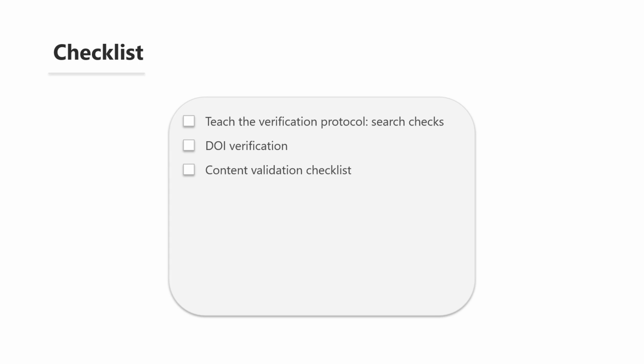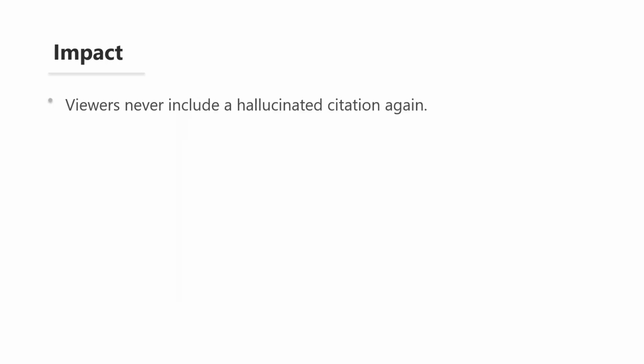Fifth red flag, extremely specific but unverifiable details. If the AI gives you exact page numbers but you can't find the paper to verify them, that precision is false confidence. Remember, legitimate papers leave multiple traces across the internet. If you can only find evidence of a paper's existence in AI-generated content, you're looking at a hallucination that has spread.